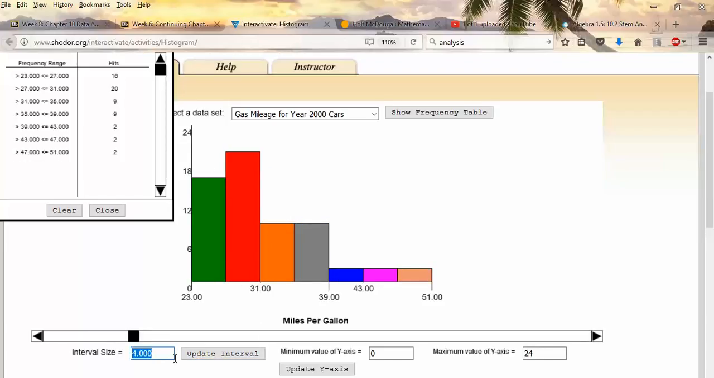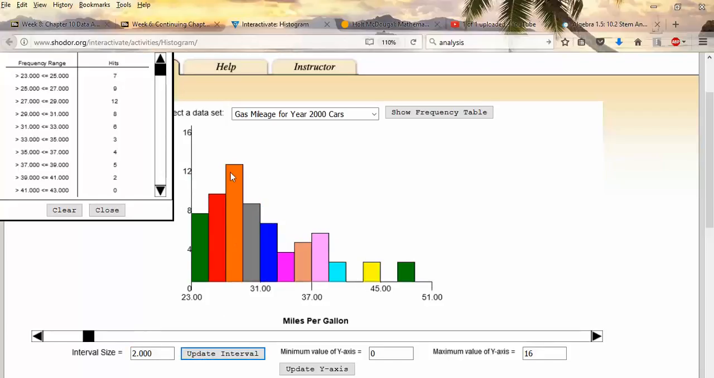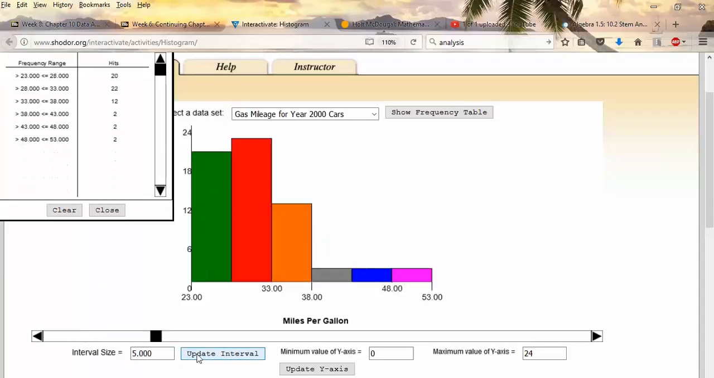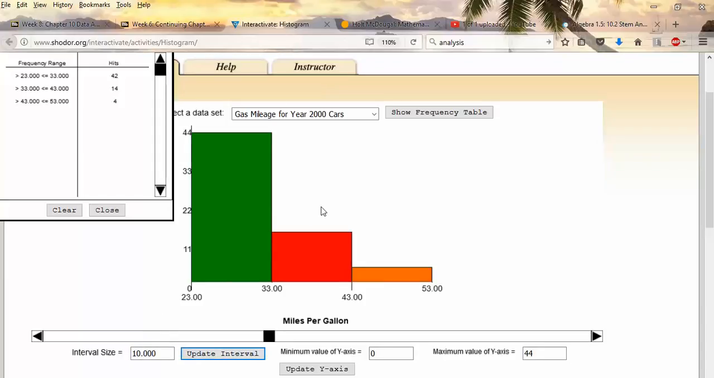Let me go back to 2. At an interval of 2, the highest one was right here, which was the interval from 27 to 29. When you make your intervals very wide, it's hard to see where the greatest frequency is, because things get kind of spread out. I mean, you can even make really big bars. It doesn't tell you as much about the data when you use really big bars.